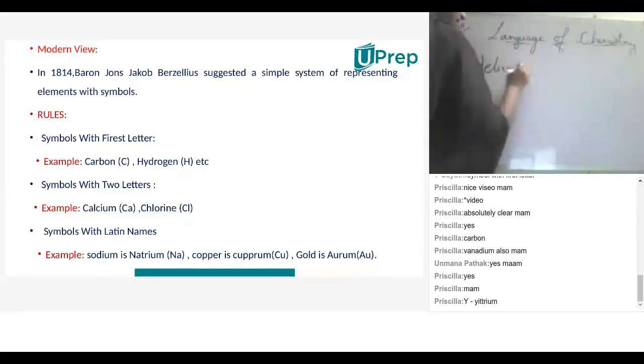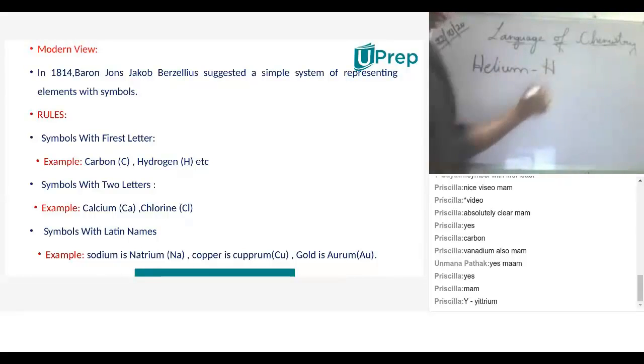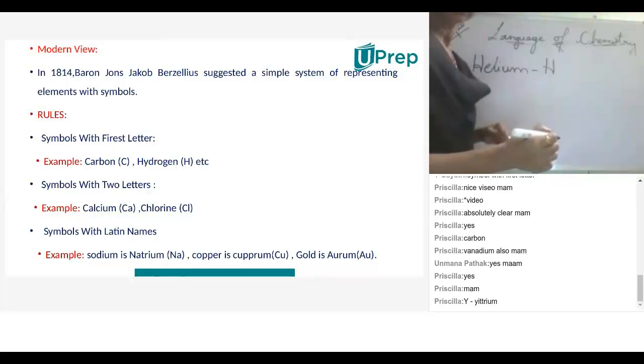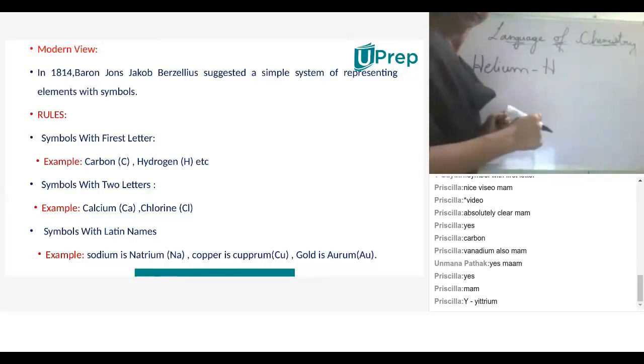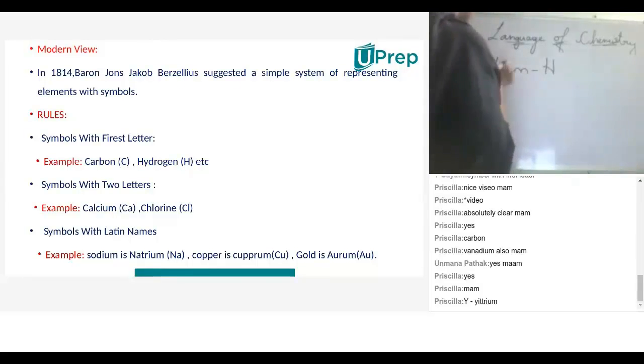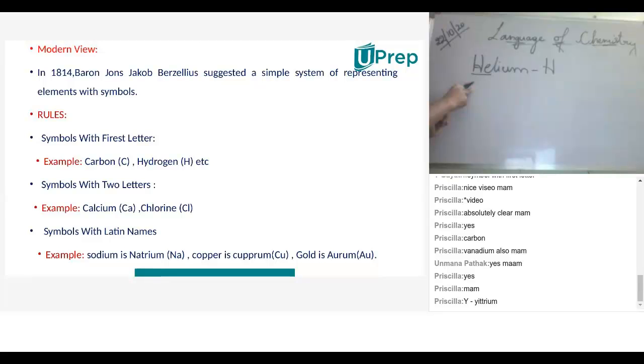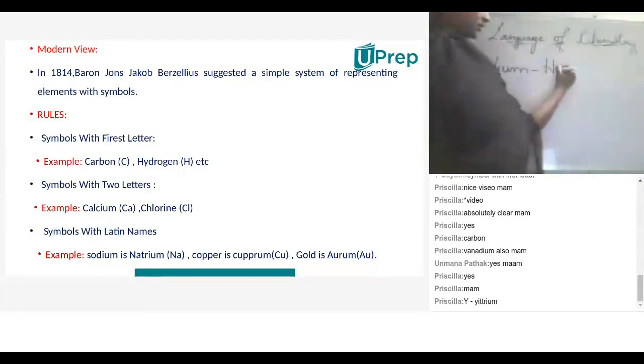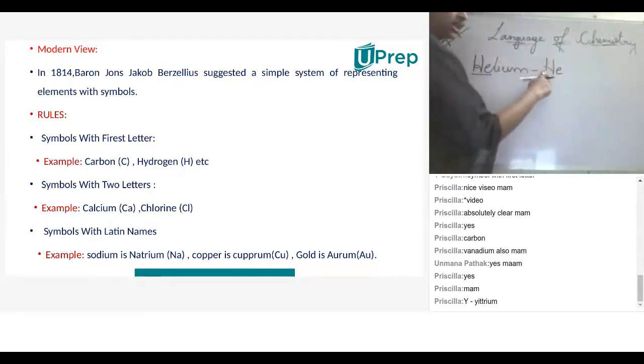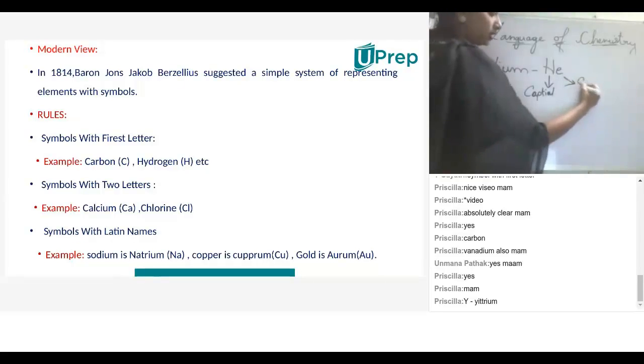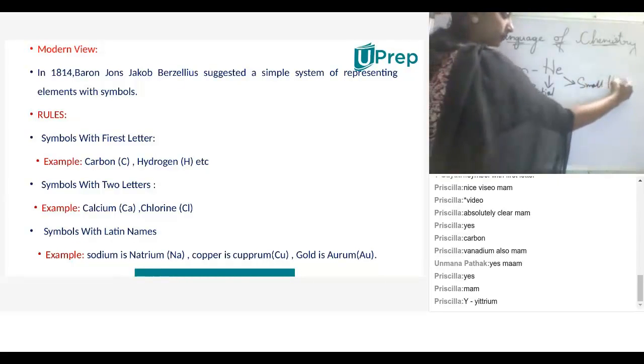Like helium. Hydrogen also starts with H. Helium also starts with H. So he has given prominence to the second letter. First letter should be a capital letter, and second letter should be a small letter.